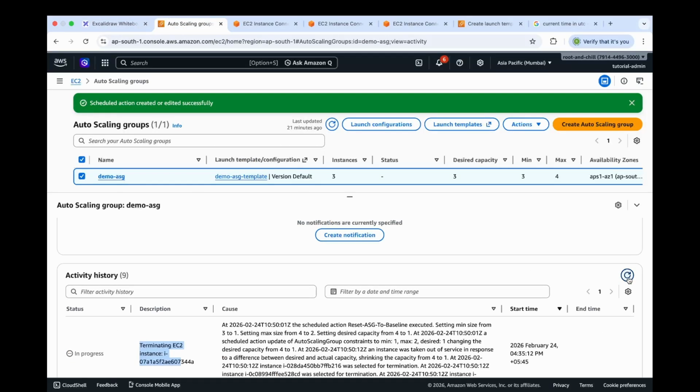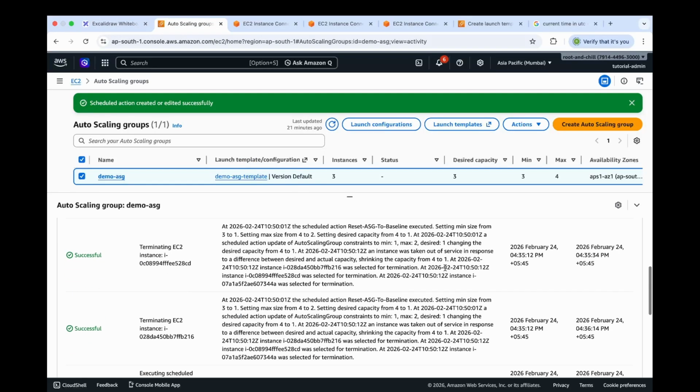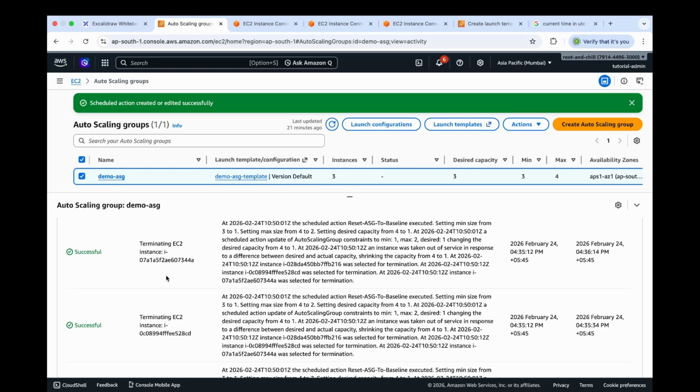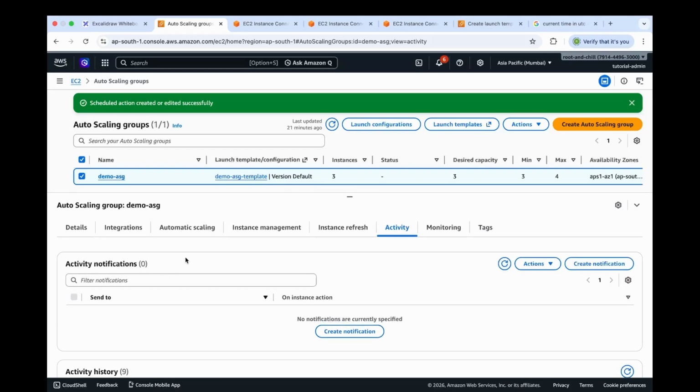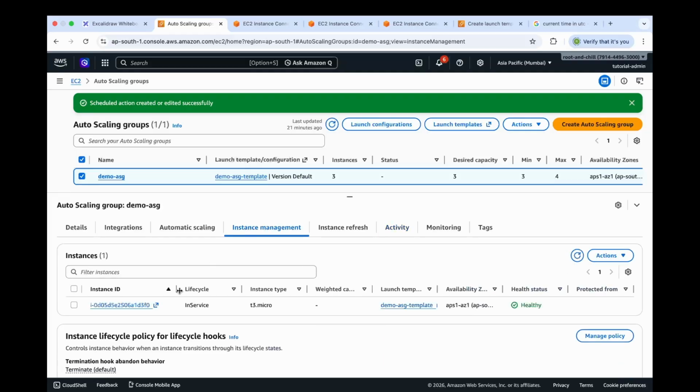So let's move back to our auto scaling group. Let's refresh this activity history. You can see we have successfully terminated our 3 EC2 instances. Let's look from the instance management tab too. Finally, we see we have a single EC2 instance running. So that will be it for this demo.